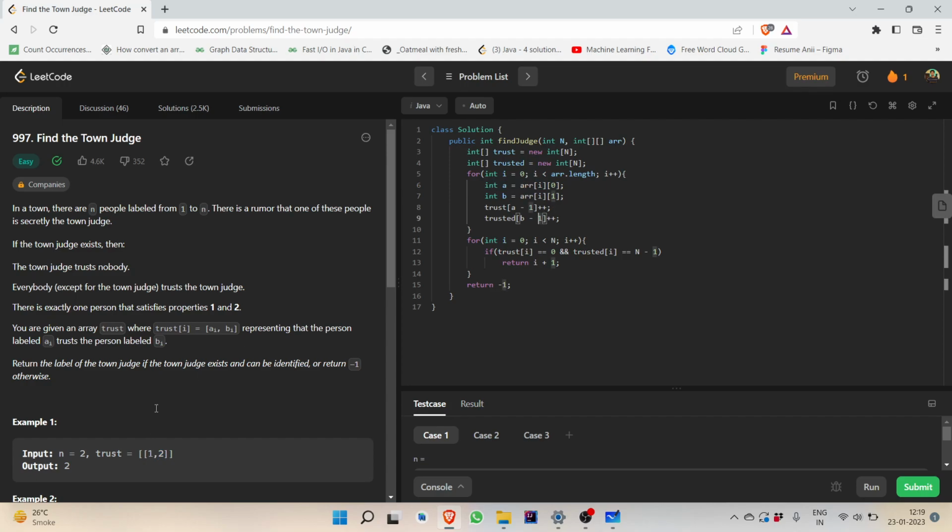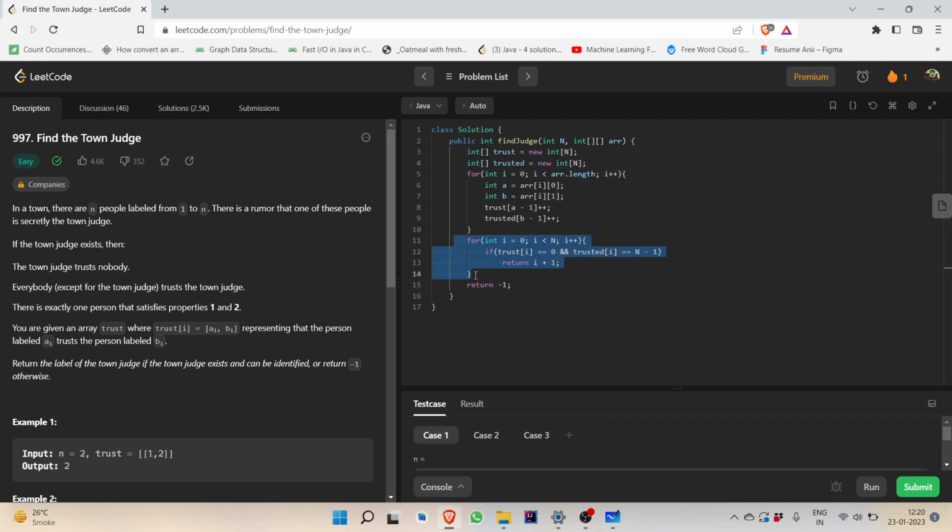So here 1 is trusting 2, that is A has a trust on B. So we will increase trust by 1 for A, and we will increase trusted for B by 1. Since B is being trusted by A, its counter for trusted is increased by 1. And since A is trusting B, the trust array at A's index will increase by 1.